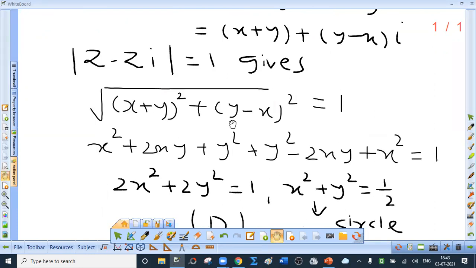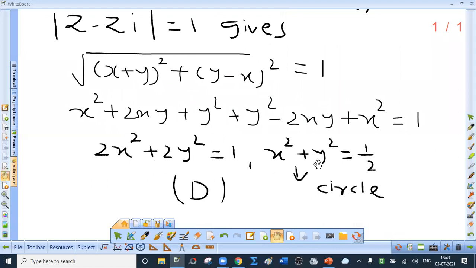Square. Expand. You get x square plus y square equal to half. Now this represents a circle whose center is at origin and radius is 1 upon root 2. We are not interested in that. Just I am giving you information. So correct option is D, Delhi.